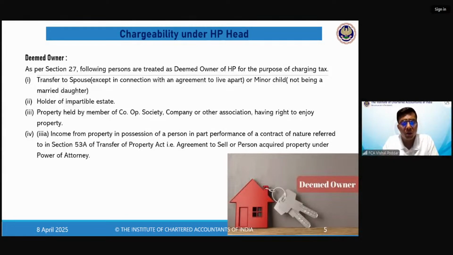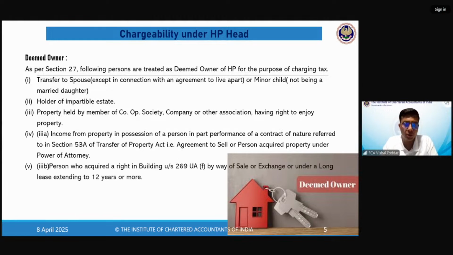But if you have paid the consideration and the builder has given you the possession, even though the remaining building is still under construction, it may get completed in 2 years, 5 years, 10 years, but the builder has given you possession and you have paid the consideration, then as per section 53A of the Transfer of Property Act, you are deemed owner of that property. It will be deemed that the builder has actually sold the property to you.